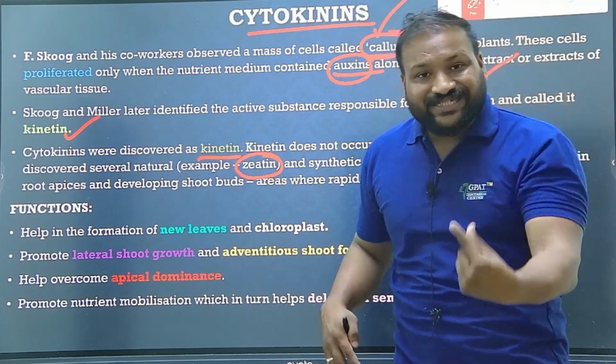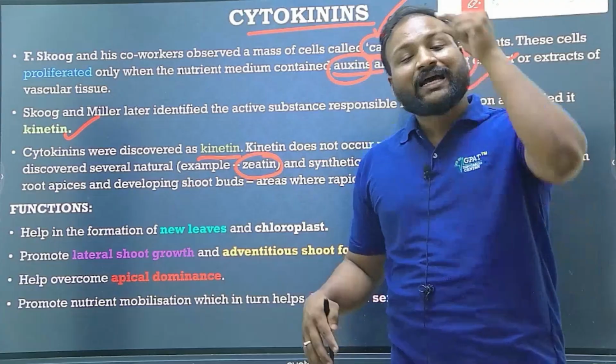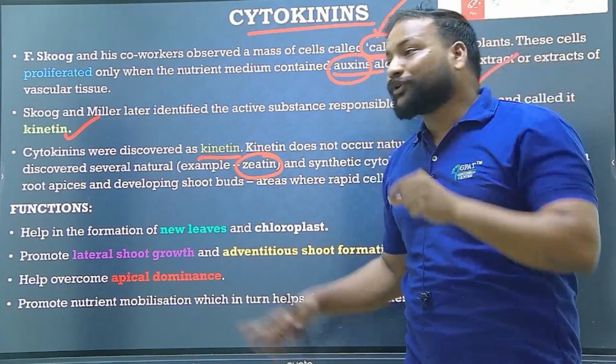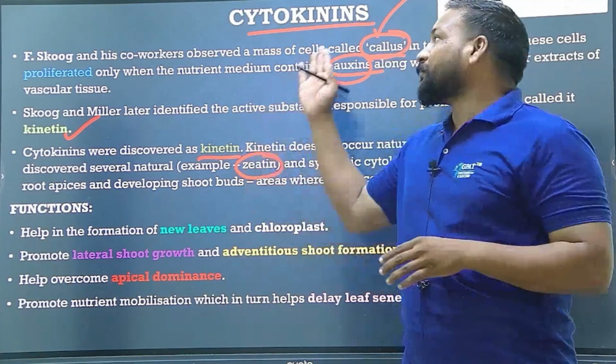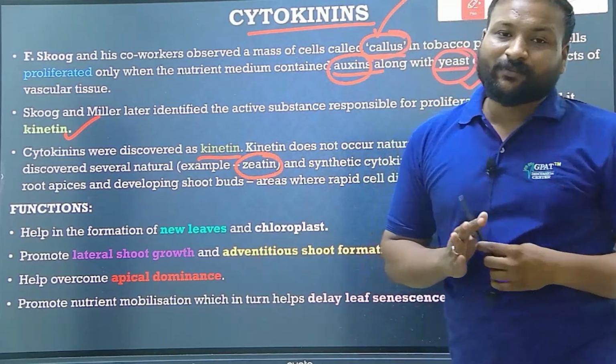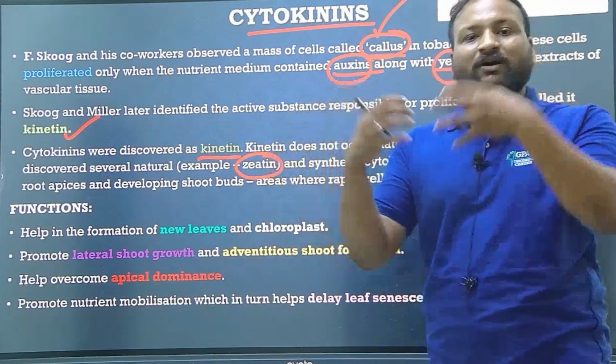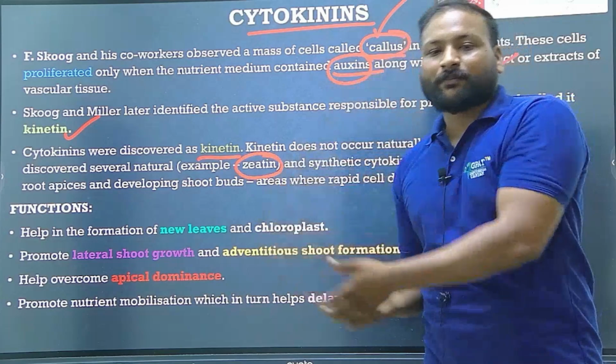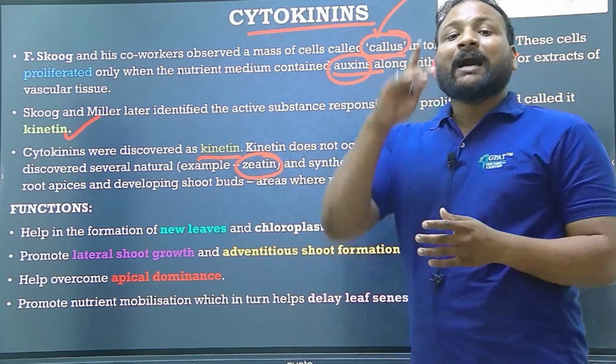So zeatin belongs to the cytokinins. They concluded that kinetin belongs to the cytokinins, but it was not naturally available; due to reactions between the other yeast extract and the nutrient composition, it was synthesized.